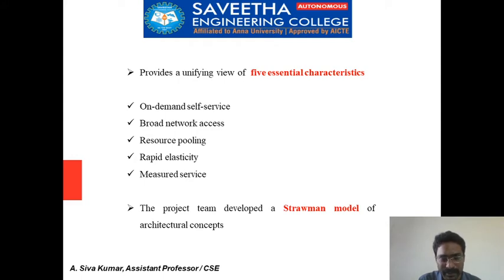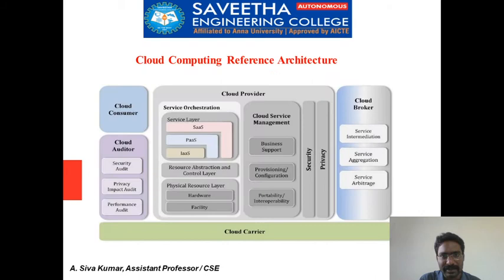The project team developed a strawman model of architectural concepts for cloud computing. In the cloud computing reference architecture, we have cloud consumers, cloud providers, cloud brokers, and cloud carriers.